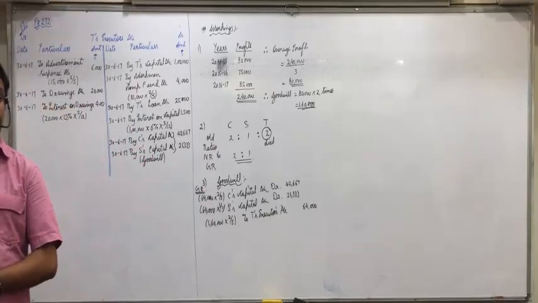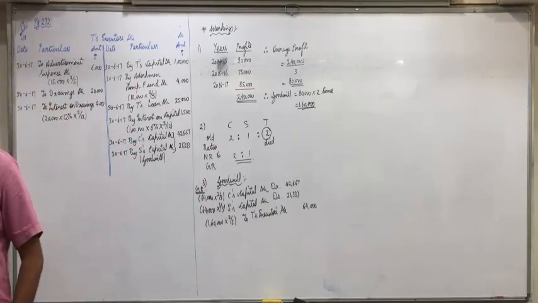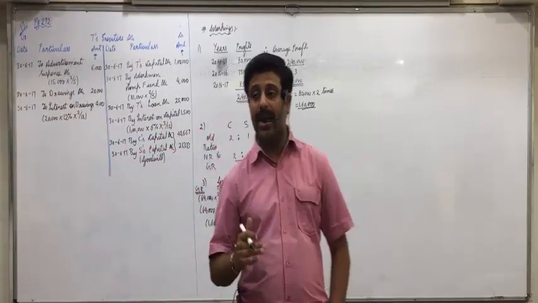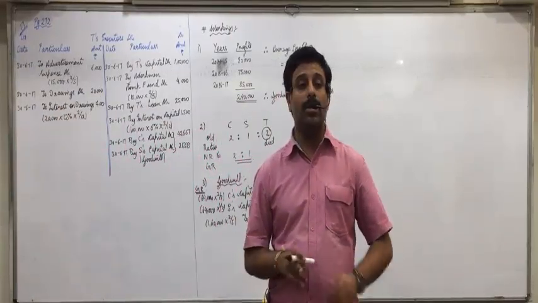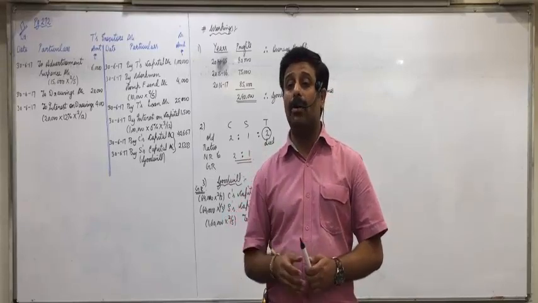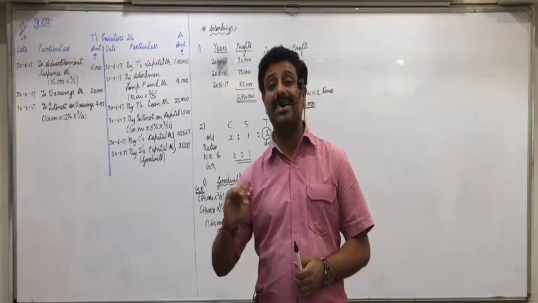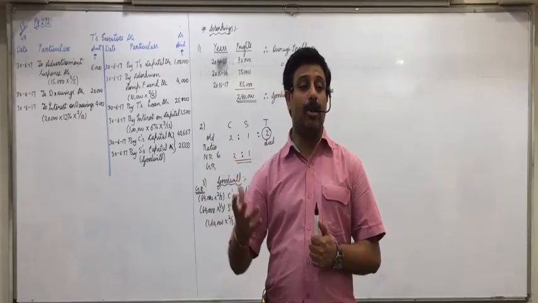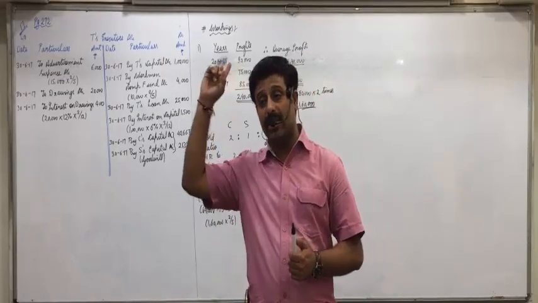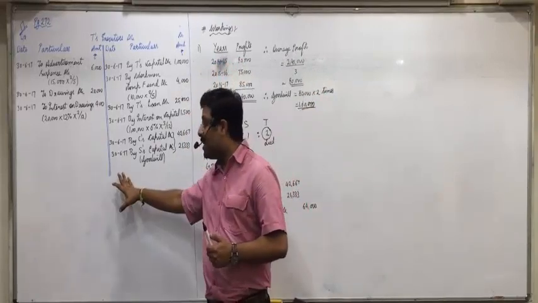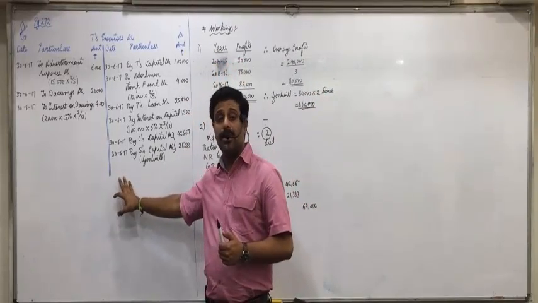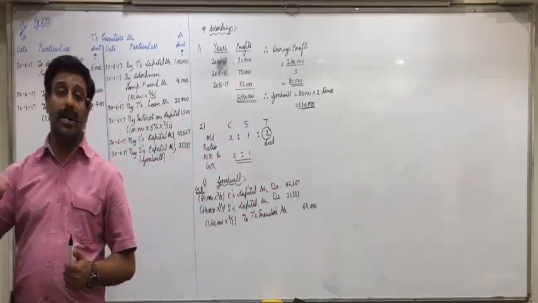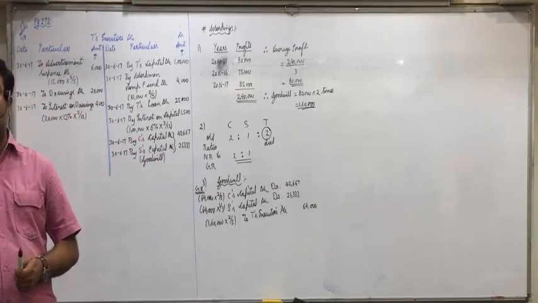See, whenever you give share in profit in the middle of the year, first of all, we make final accounts at the end of the year. So in between the year, when we give the share in profit or loss, we open a temporary account which is called profit and loss suspense account. We won't call it P&L account because the P&L account will be made only on 31st March. So instead of P&L account we transfer it to P&L suspense, which will be closed and transferred to P&L account at the end of the year.